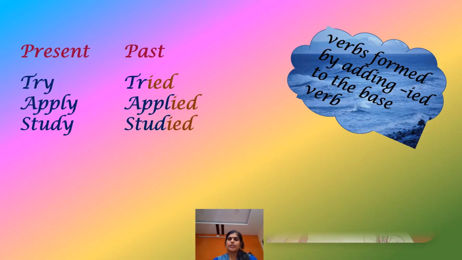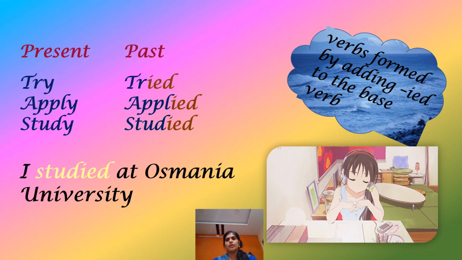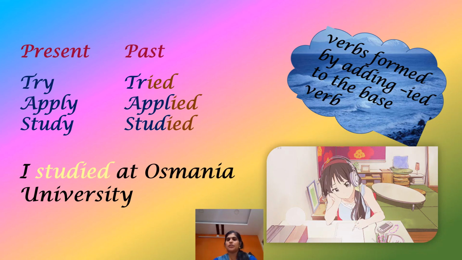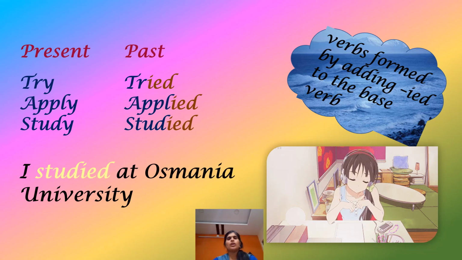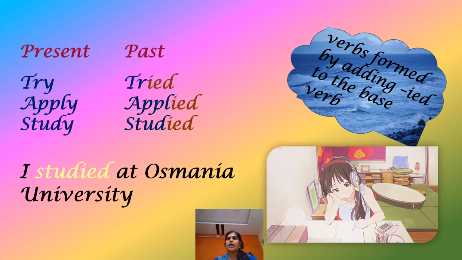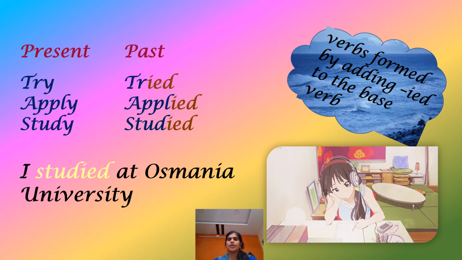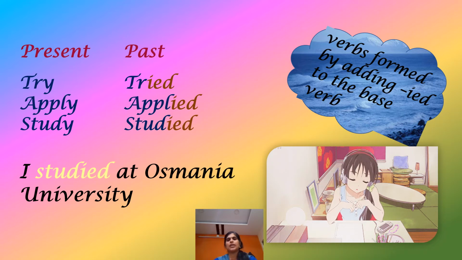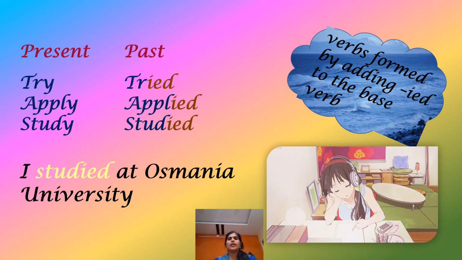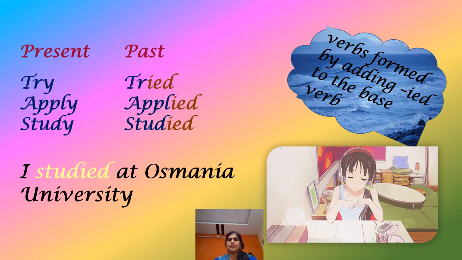Here are some more examples of regular past tense verbs applied by rule number 3. That is, verbs formed by adding IED to the base form. Try, tried. Apply, applied. Study, studied. I studied at Osmania University.